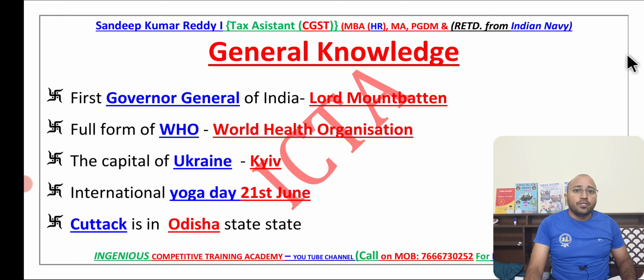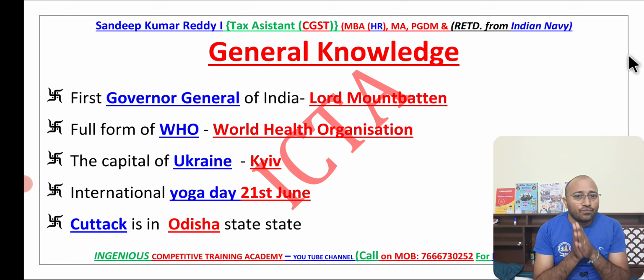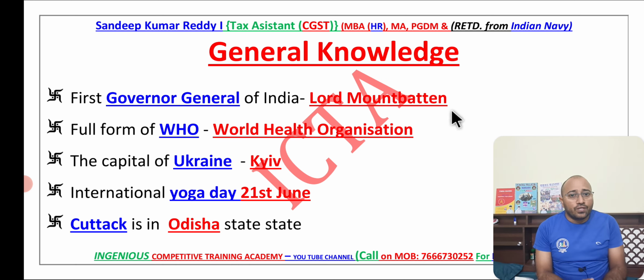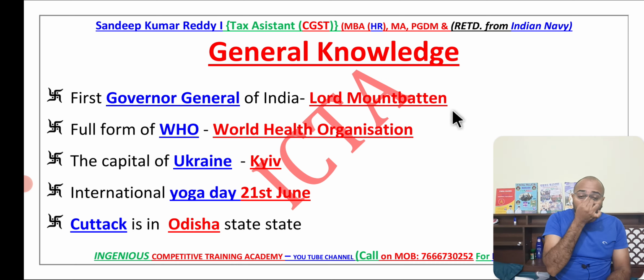Now we have something called general knowledge. Very important, very easy questions. The first Governor General has been asked. If they ask first Governor General, that is Lord Mountbatten. If they ask who is the first Governor General after independence of India, or first Indian Governor General, then obviously Rajaji, Rajagopalachari. But here it has been asked first Governor General of India, that is Lord Mountbatten.